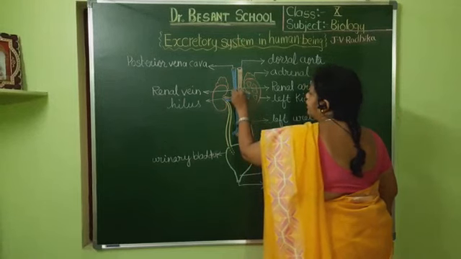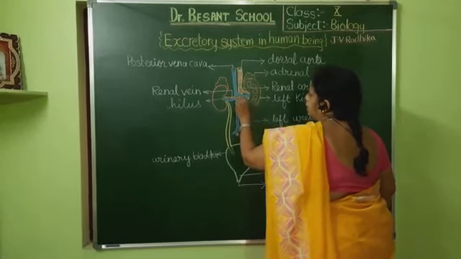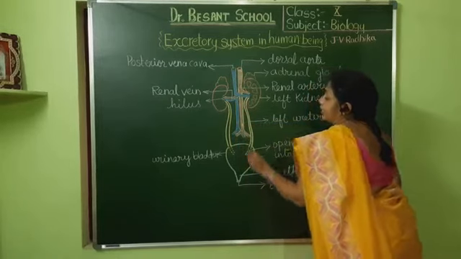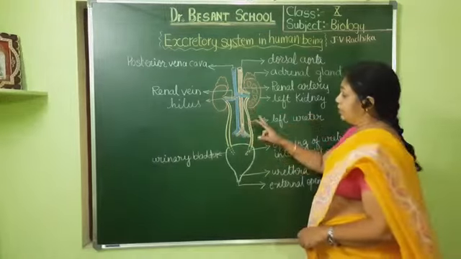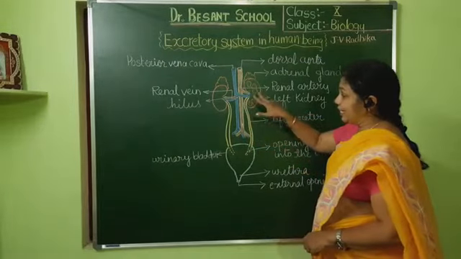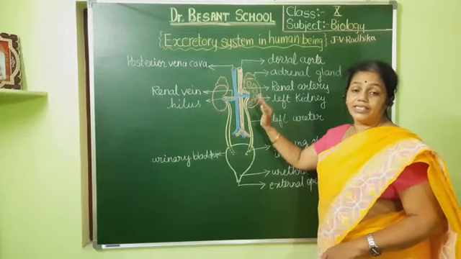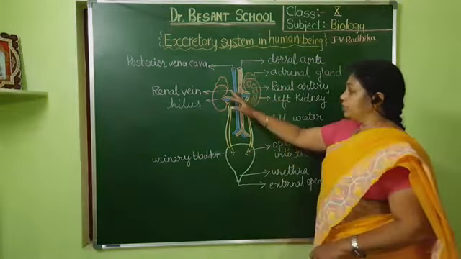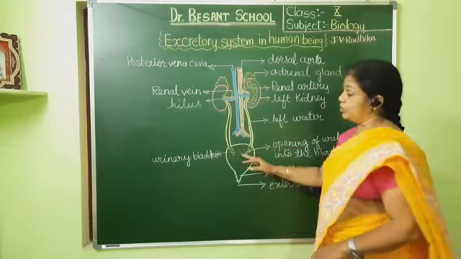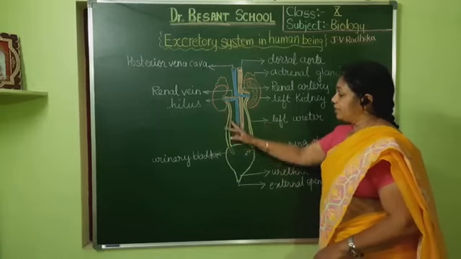The renal artery will contain the oxygenated blood but with all the waste, whereas the renal vein will contain the deoxygenated blood but without any waste. So the renal artery enters, this is the entry point, and after the purification, the blood without any waste will come out into the renal vein. Understood children?